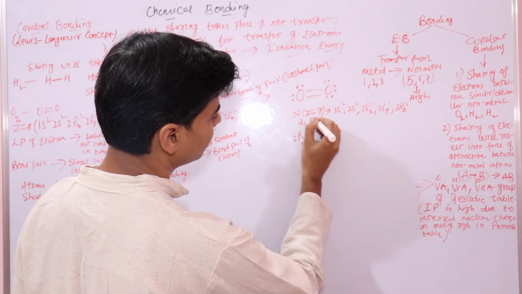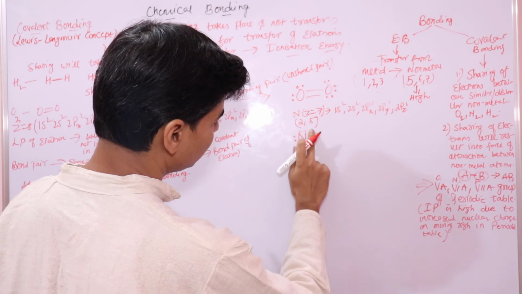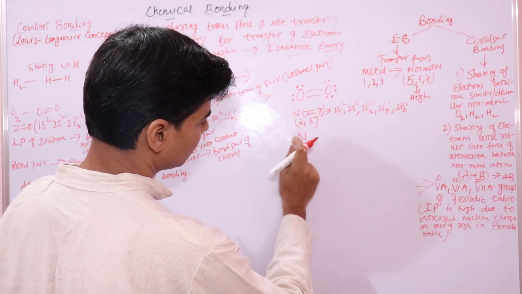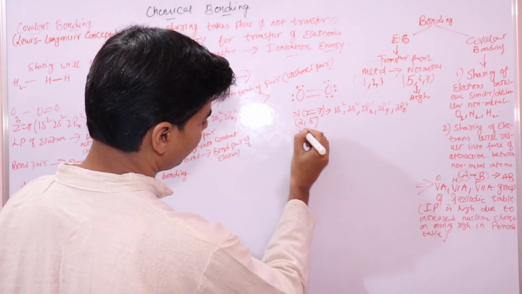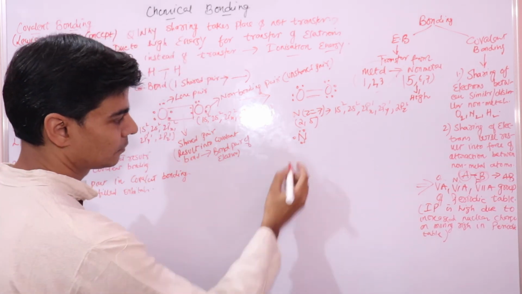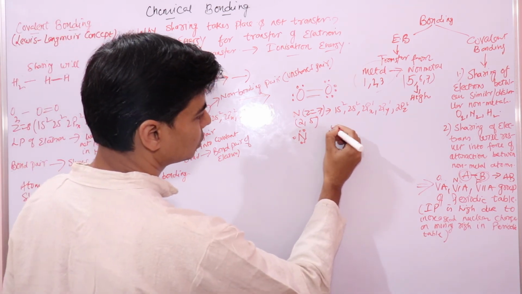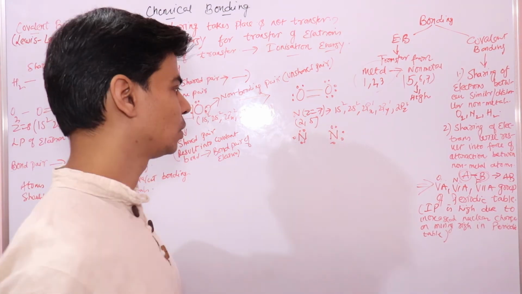The electronic configuration is 2, 5. I'm sorry for that. Right, 5 electrons in the outermost orbit. Similarly, the other nitrogen atom also has 5 electrons in its outermost orbit.